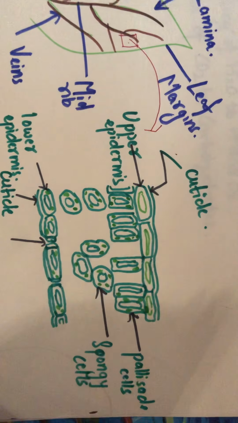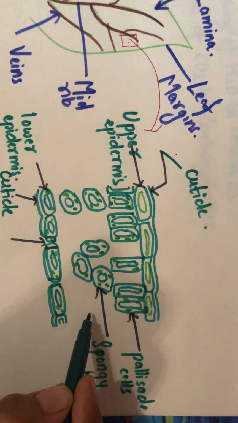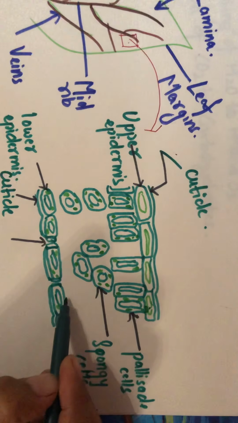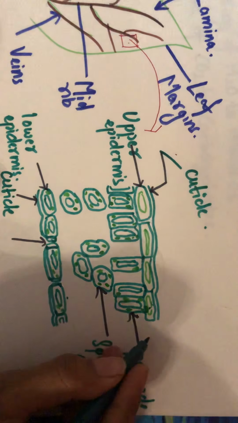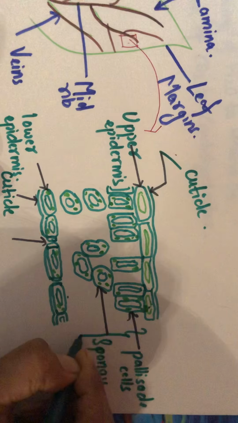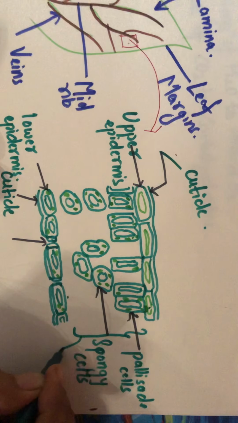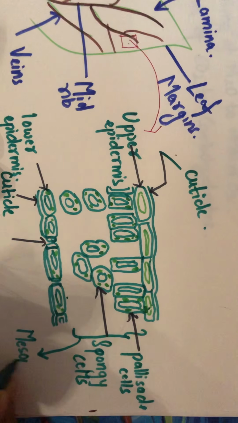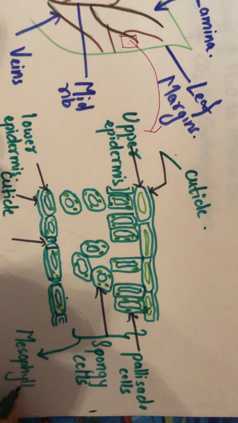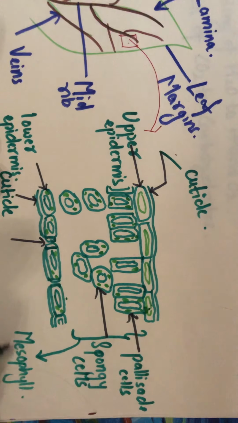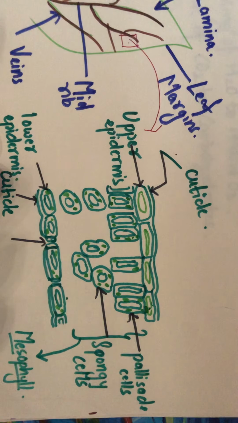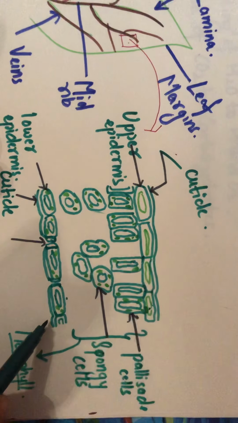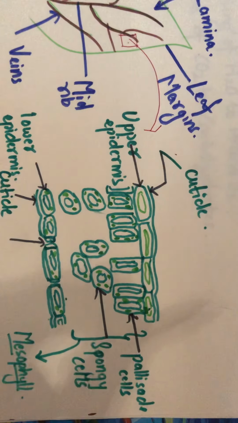Now as you can see, the palisade cells as well as the spongy cells are lying in between the upper layer and the below layer, and therefore together this portion is termed mesophyll. Mesophyll as in meso, that is between, and phyll, that is leaf. So the cells which are present in between the upper and the lower portion of the leaf.